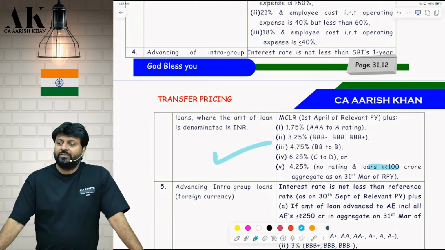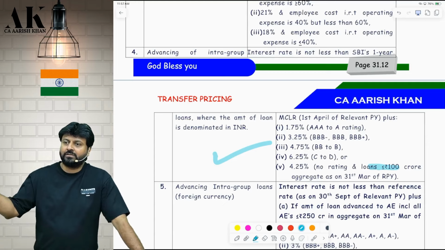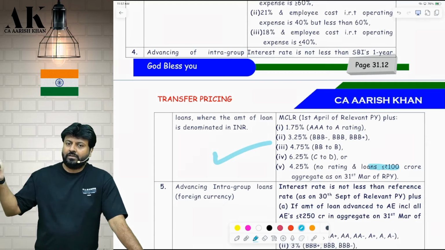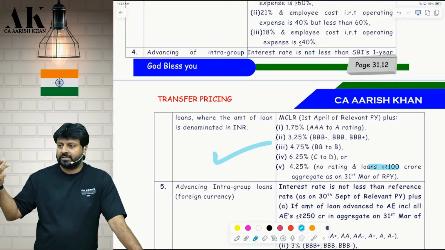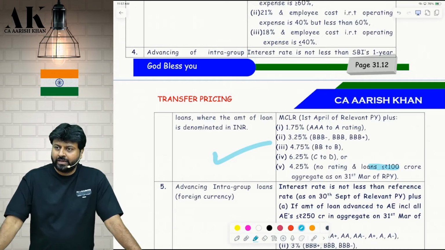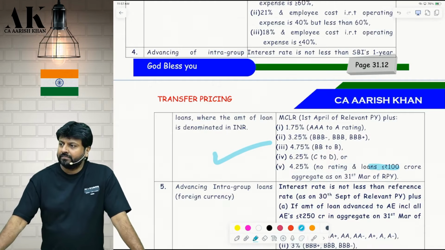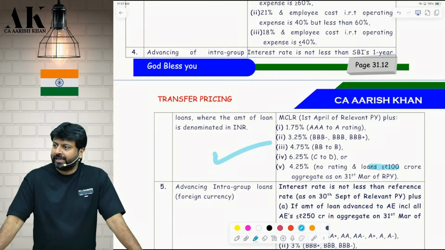So how will a question be framed? Somebody has asked. The question will be framed by giving you the data which is there in the provision. Like they will tell you the nature of service. They will tell you OP. They will give you sales. They will also give you transaction value. Yes or no? And then they will ask whether safe harbor can be exercised by this assessee or not. You have to tell, looking at the margin. If the margin is exceeding, he cannot. If the margin is within that percentage, he can.